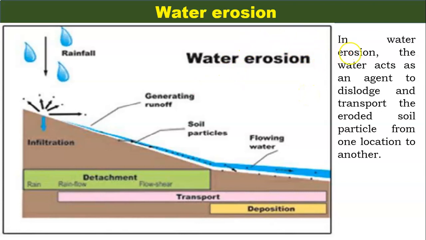Now water erosion. In water erosion, the water acts as the agent to dislodge and transport the eroded soil particles from one location to another location. The process can be understood from this figure.